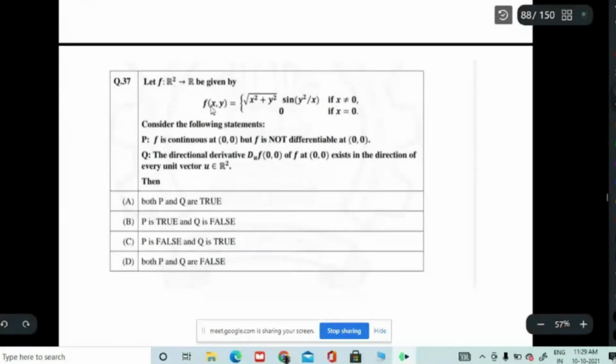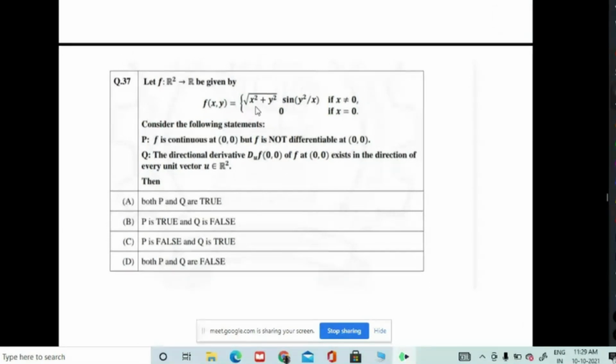F is given by this one. F of xy is equal to square root of x square plus y square into sine of y square by x, x not equal to 0, and 0 if x equal to 0. So consider the following statement. The first statement says f is continuous at (0, 0), but not differentiable at (0, 0).